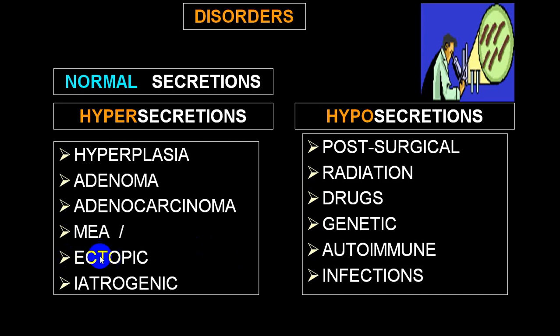Those cells start producing a hormone, which is an ectopic hormone, and we call that ectopic production of a hormone. This will happen in certain malignancies, the classical example being bronchogenic carcinoma. Or a person being given hormone replacement therapy in excess gets excessive action and starts showing symptoms and signs of hypersecretion, which we call iatrogenic.